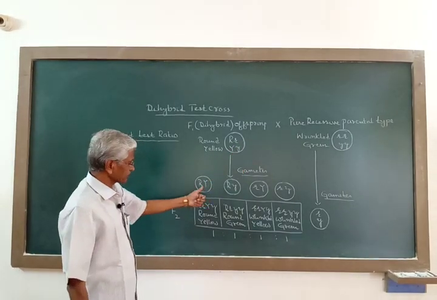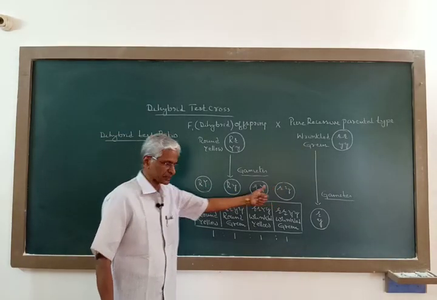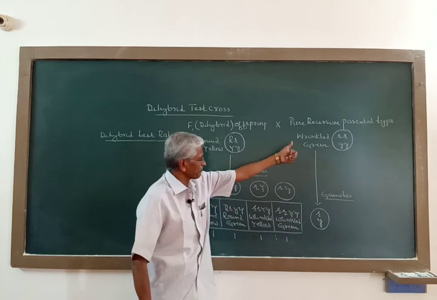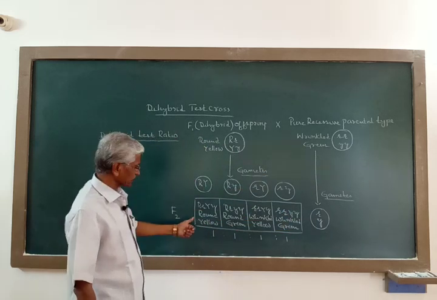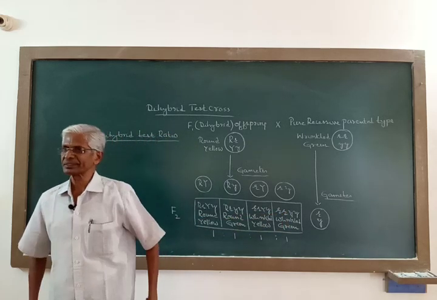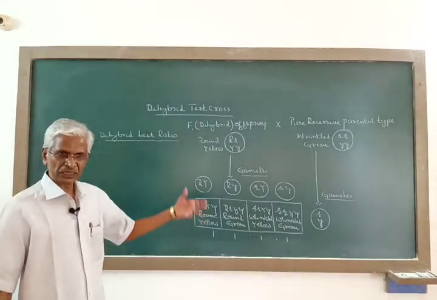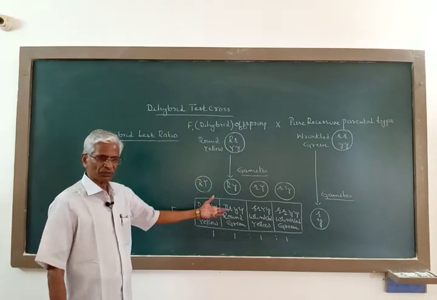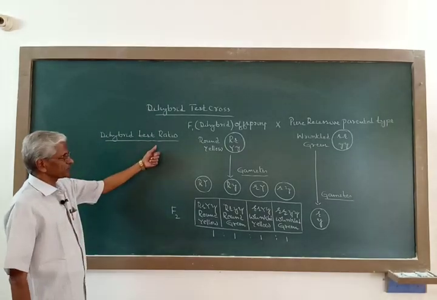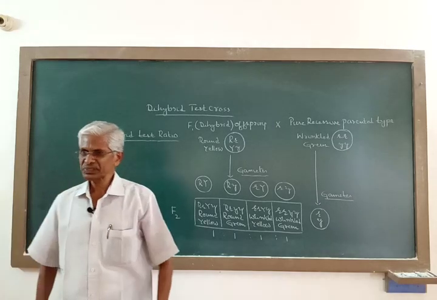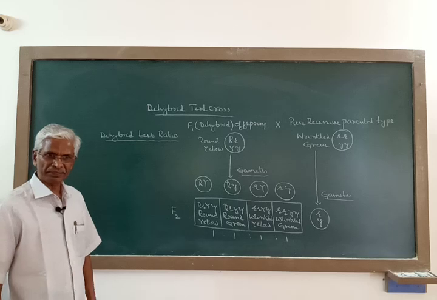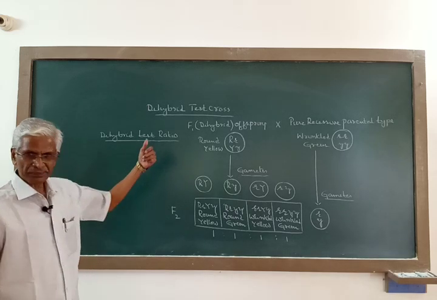So as a result, we get 4 different types of gametes, and these 4 different types of gametes are being fertilized by only one type of gamete in a test cross. 4 combination of characters have appeared in equal proportion, and this is expected by Mendel, and he got the same result, and hence this is the confirmation for the law of independent assortment.